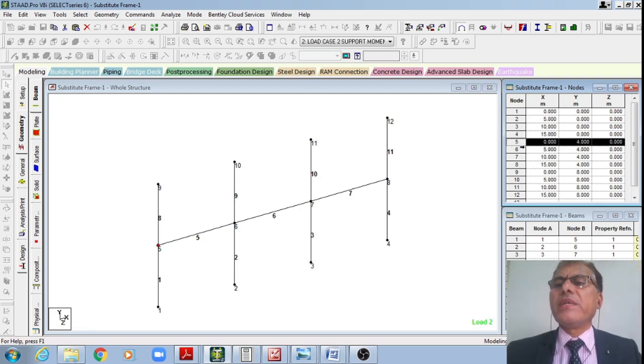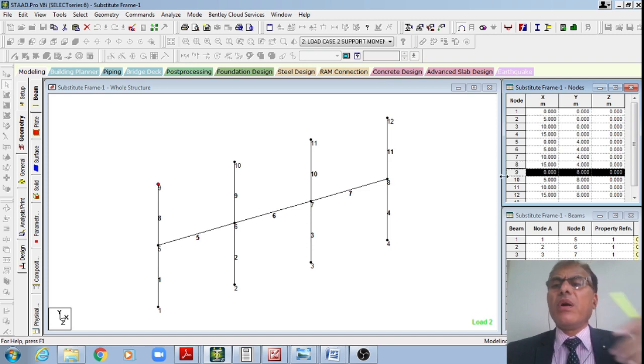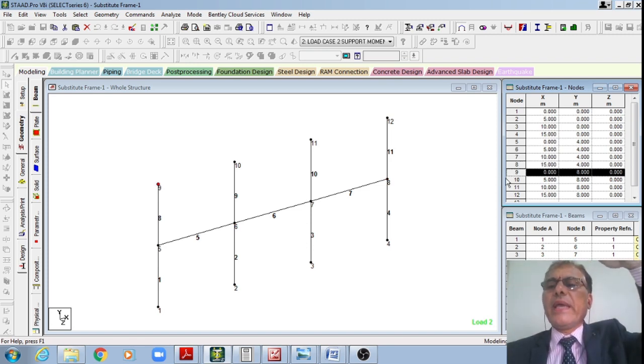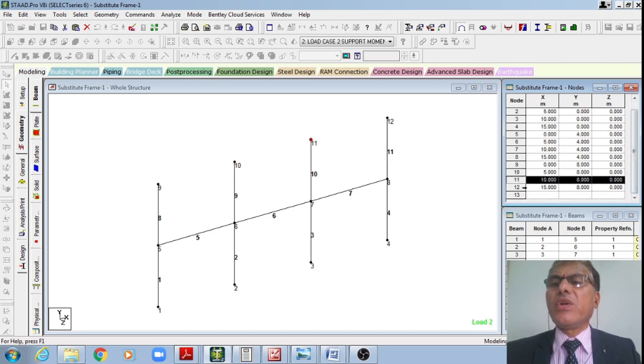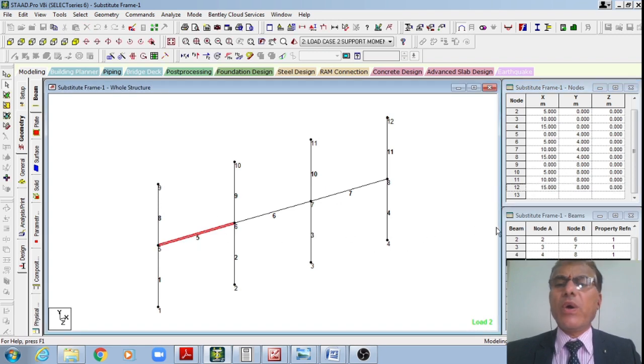Therefore, node 5 is there at 0, 4, 0, node 6 at 5, 4, 0, node 7 at 10, 4, 0, node 8 at 15, 4, 0. Now I'll move by 4 more meters high. Therefore, 4 plus 4, 8 meters. Therefore, this ninth node is there at 0, 8, 0, 10 at 5, 8, 0, 11 at 10, 8, 0, and the last node, the 12th node, is there at 15, 8, 0. Once I do that, now I'll define the element connectivity table, right?